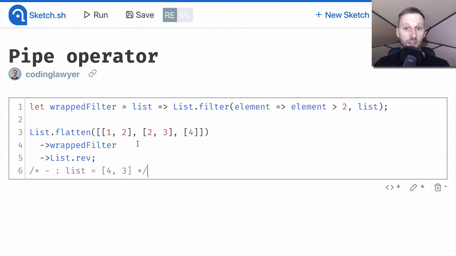And when this function is called using the pipe operator in the composition, it receives the list argument. Then it will pass this list as the second argument to the List.filter. And the filtering function will be passed as the first one. Because we fixed the order of arguments, our code works, and we got back the result of our composition.